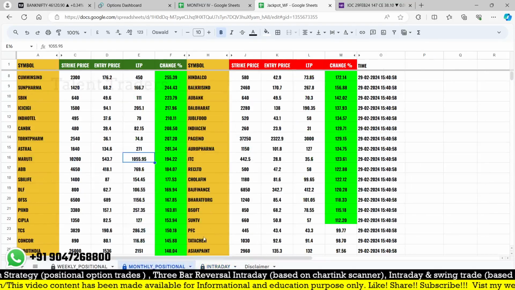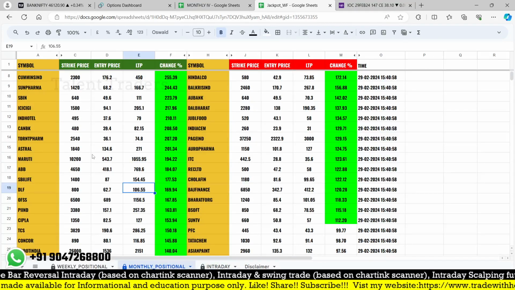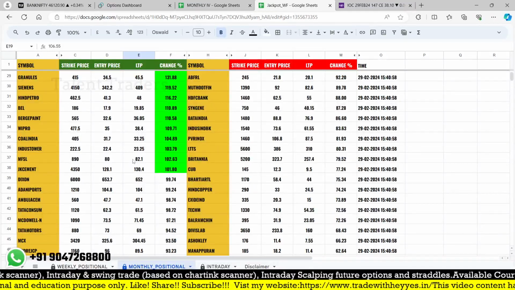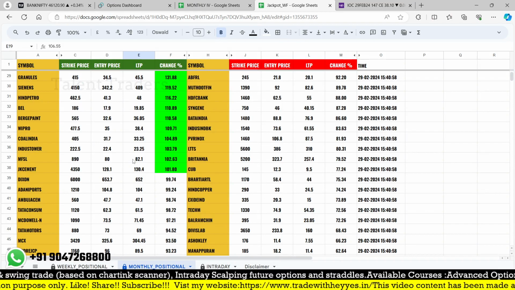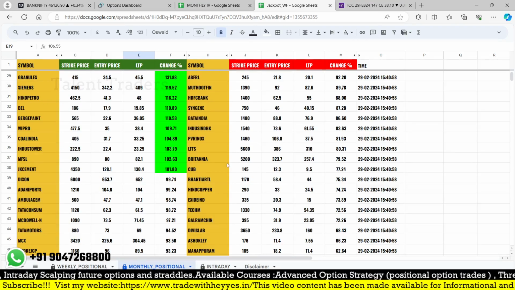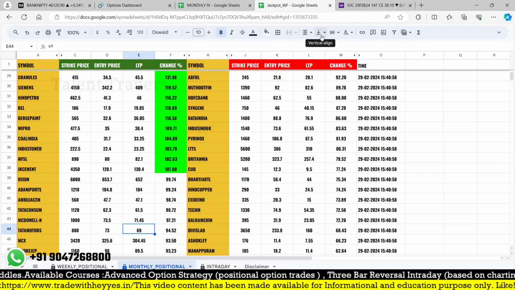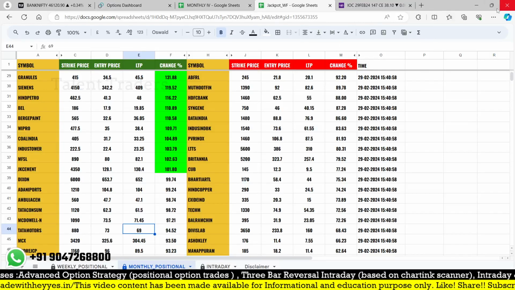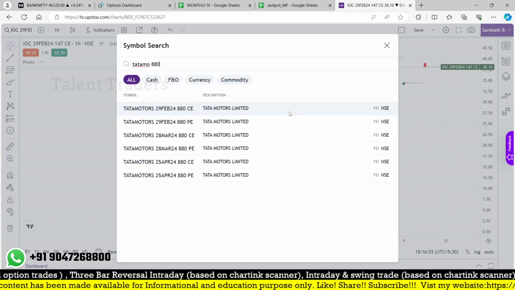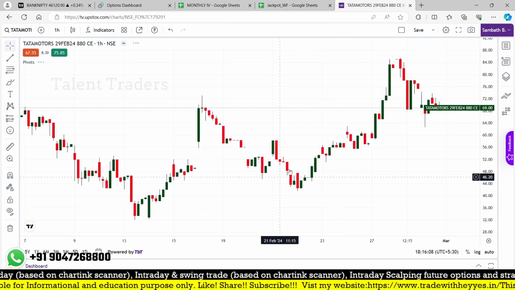So the monthly positional is an update on what happened last month. This video will tell you what happened last month, with a lot of stocks, and one stock which I saw, Tata Motors, triggered our stop loss and then bounced back. And one more stock I found triggered a stop loss, but I don't remember it, and Tata Motors closed at 69. But after triggering our stop loss, it came up. So 73 is our entry, the 80 call on Tata Motors. I will show you. But if you are doing hedging trades based on the concepts, with the 80 call option, maybe you will end up with some good results.